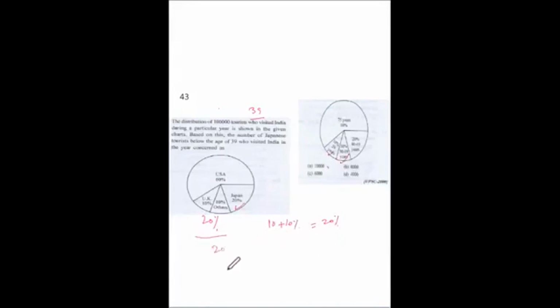So 20% of 1 lakh is 20,000. So 20% of 20,000 is 4,000. So the answer is D.